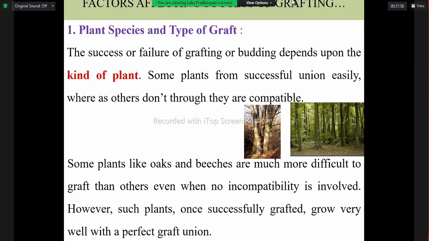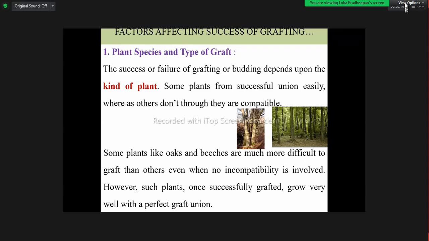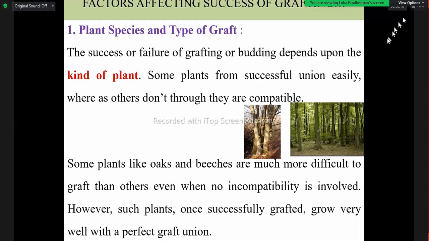Under the first factor, plant species and type of graft, the success or failure of grafting or budding depends on the kind of plant. Some plants have the ability to form a successful union easily, and some plants do not have the ability to form a successful union quickly; it is difficult. So the kind of plant and type of graft can influence the success of the grafting.